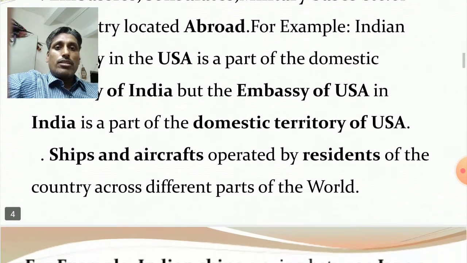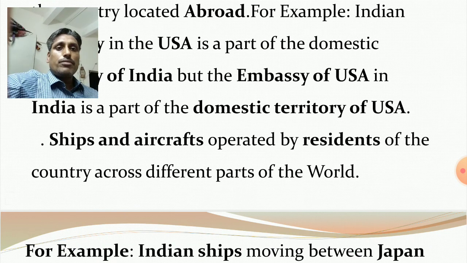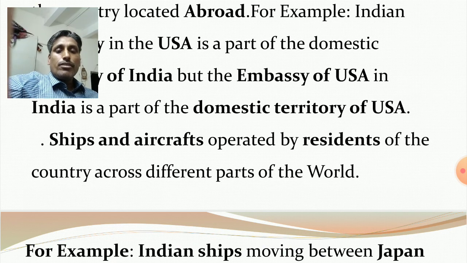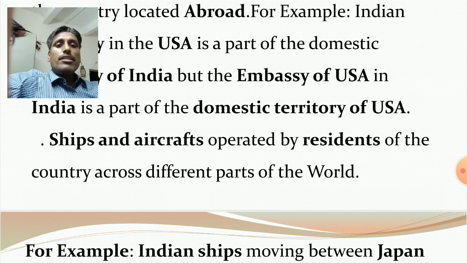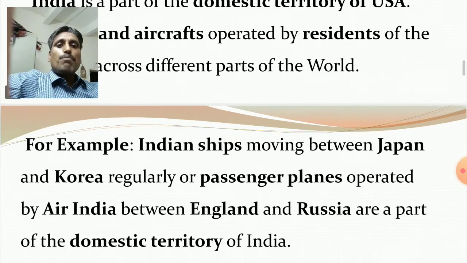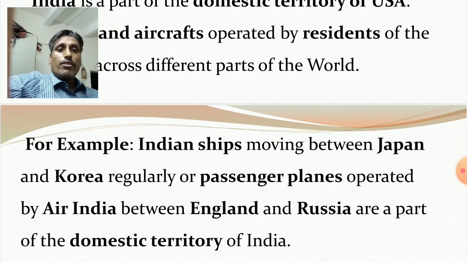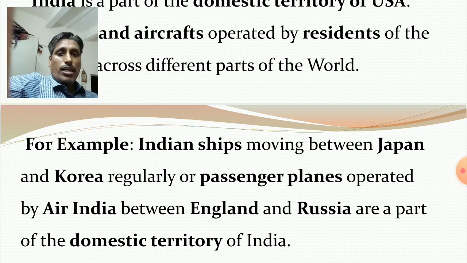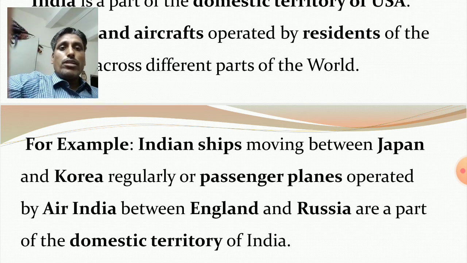Next one, ships and aircraft operated by the residents of the country across different parts of the world. For example, Indian ships moving between Japan and Korea regularly, or similarly passenger planes operated by Air India between England and Russia are a part of the domestic territory of India.